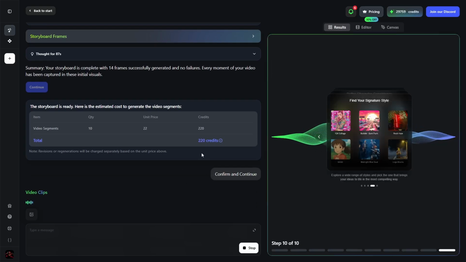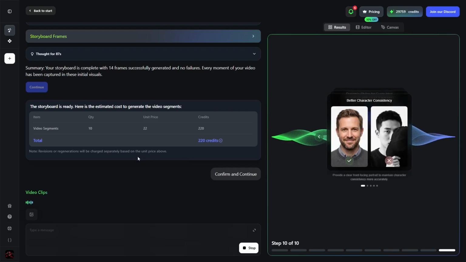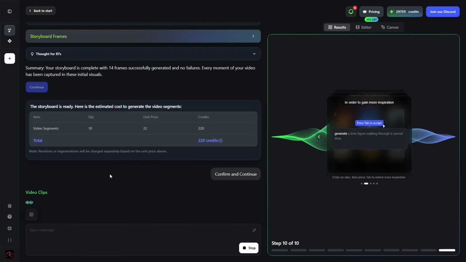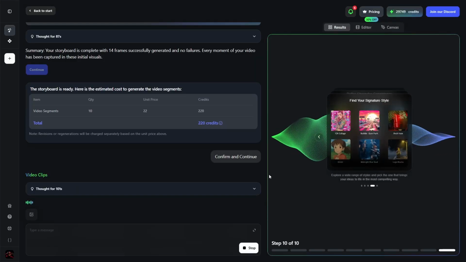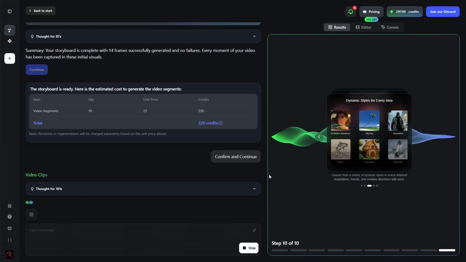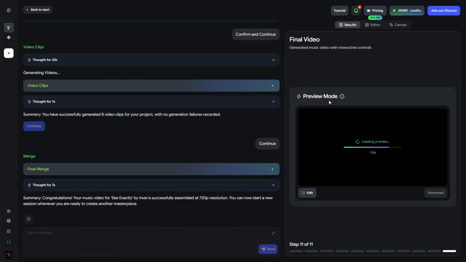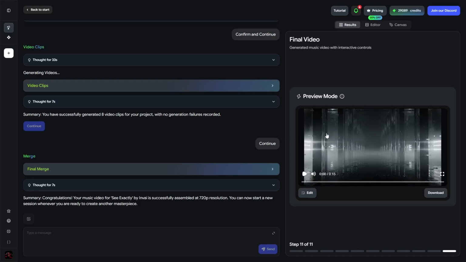Step 6 is video segment creation. The agent starts generating each segment of the video in detail, applying the visual style, the character direction, and the scene transitions that were planned in the earlier steps. Step 7 is the final merge. All segments are combined into one complete synced music video.